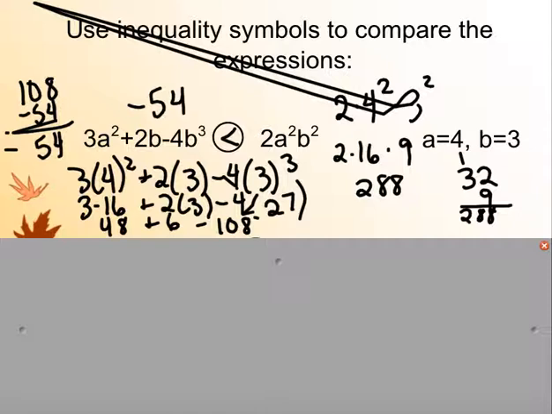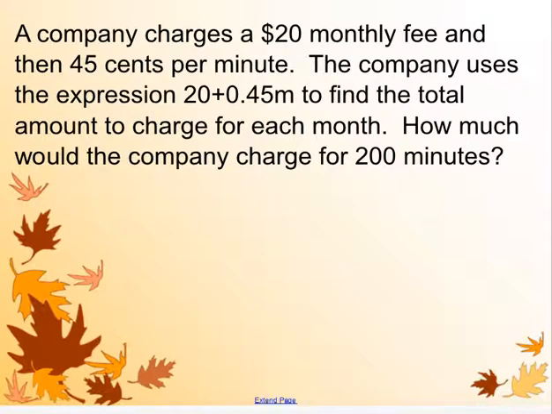All we have to do is plug in the values. Now, sometimes we see these algebraic expressions in word problems. So let's look at this one. A company charges a $20 monthly fee and 45 cents per minute. The company uses the expression 20 plus 0.45m to find the total amount charged for each month. How much would the company charge for 200 minutes?